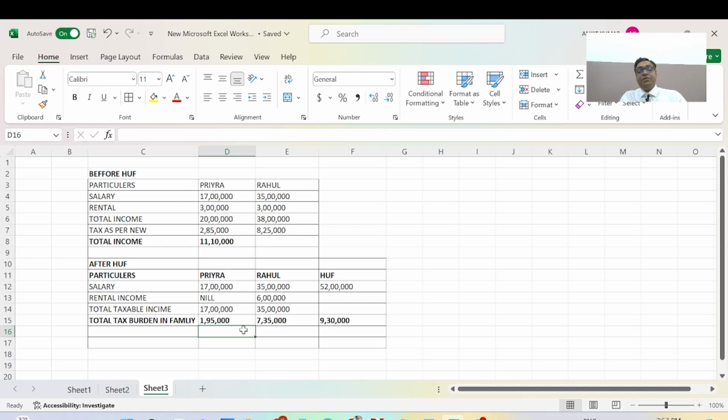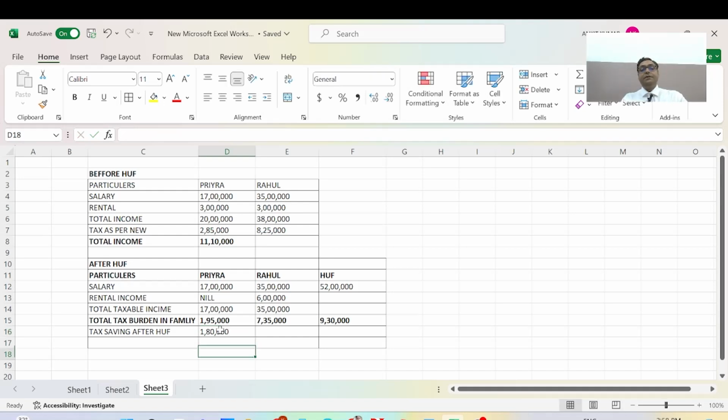The tax saving after HUF is equal to 11 lakh 10,000 minus 9 lakh 30,000. The calculation here gives 1 lakh 80,000.